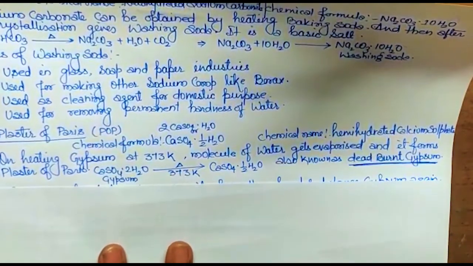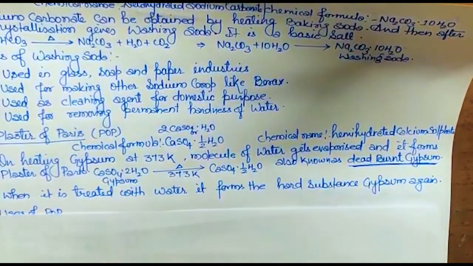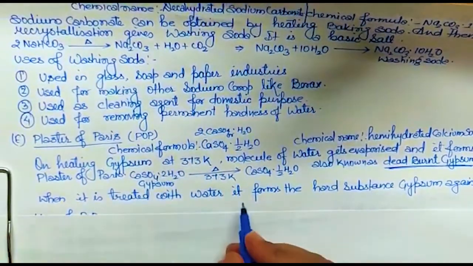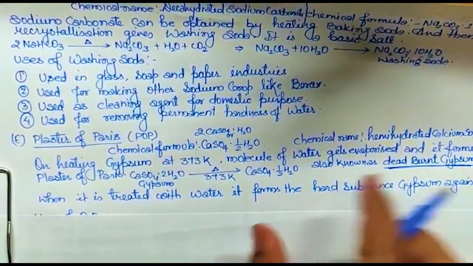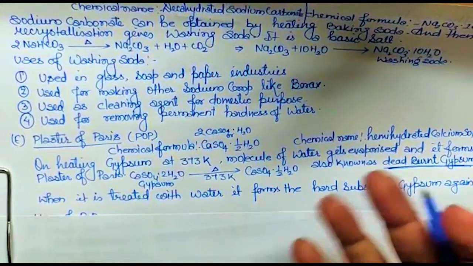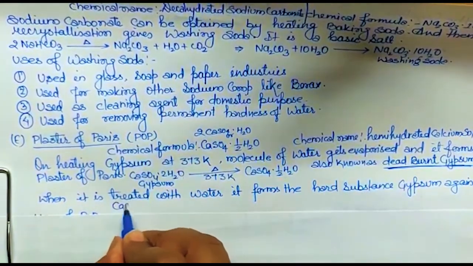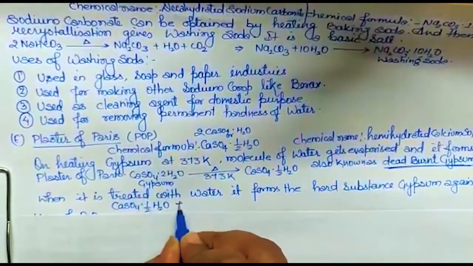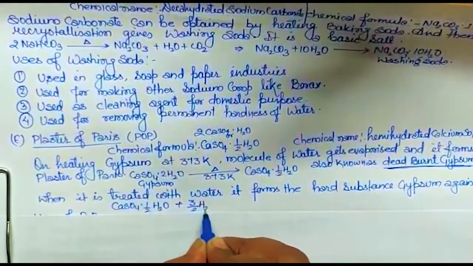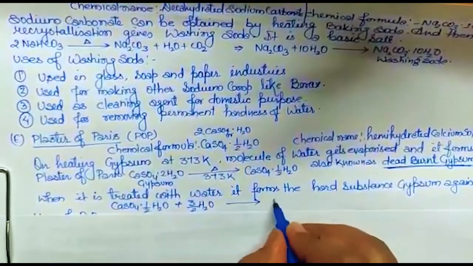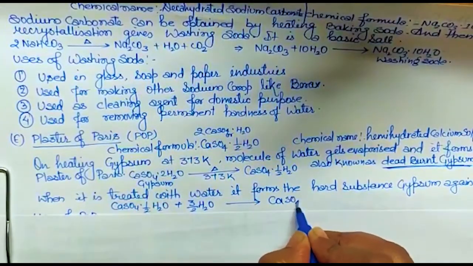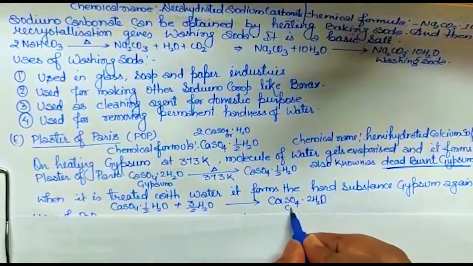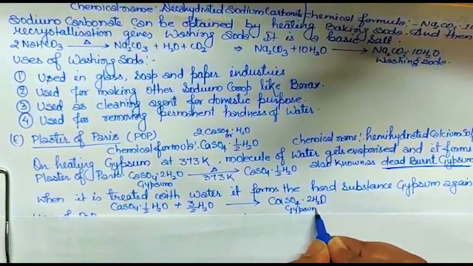Okay. So now it's about how it forms. First we will do that and then we will do uses. When it is treated with water, it forms as I have told you. And what will happen if this POP further reacts with water molecules? If it reacts with 3/2 water molecules, it will convert into CaSO4 dot 2H2O. That means it will make gypsum, and gypsum is a very hard substance.